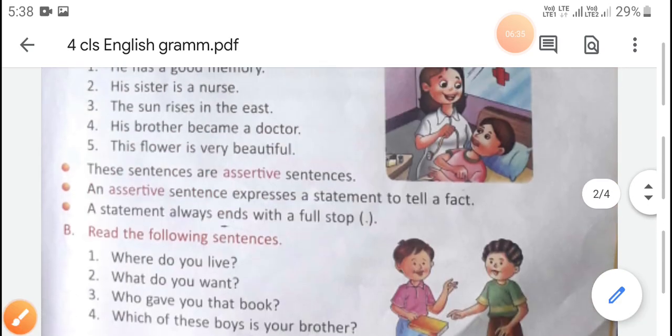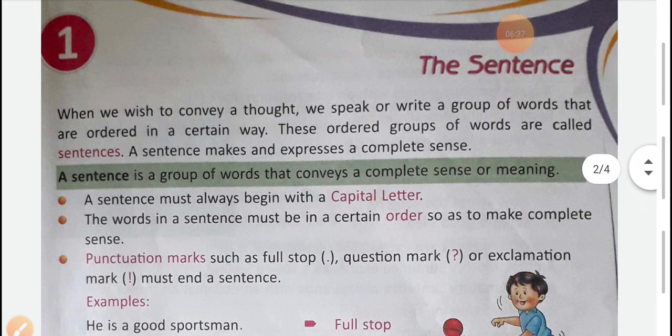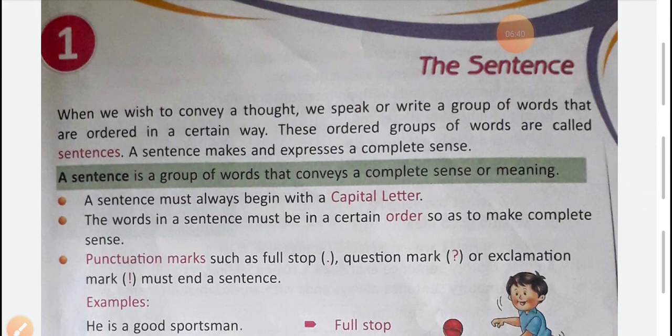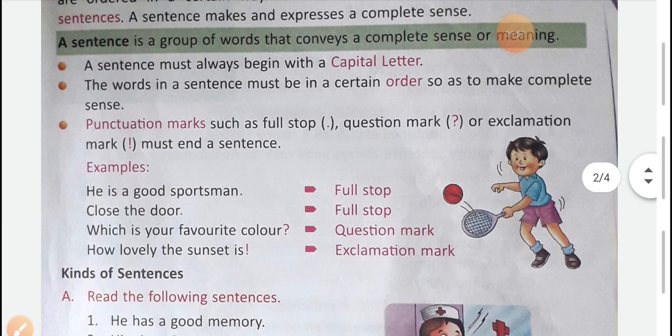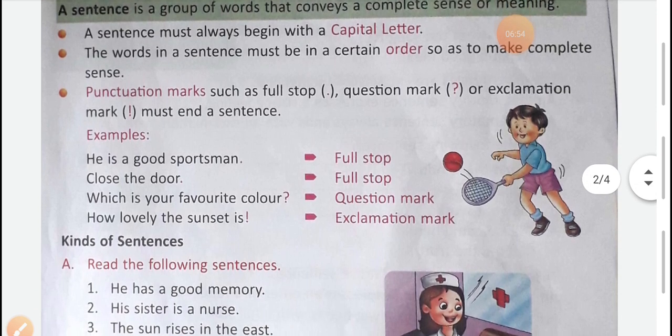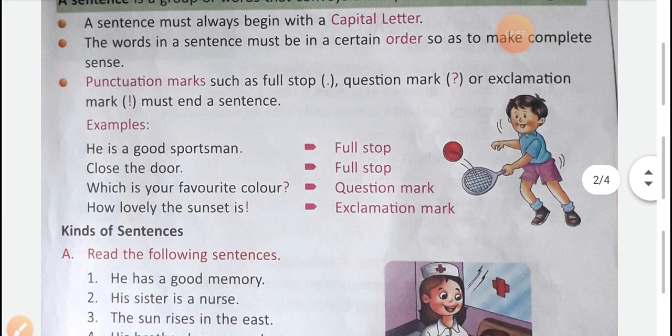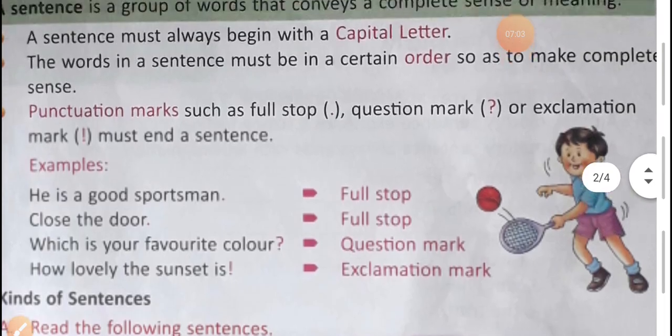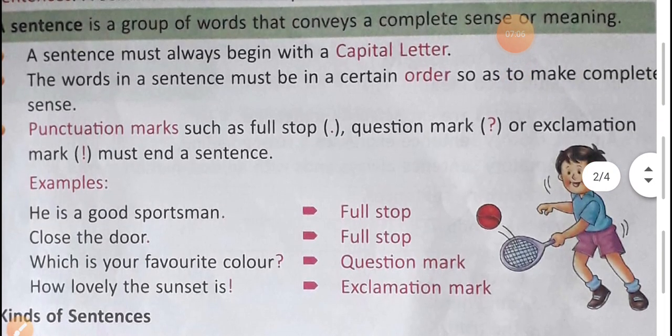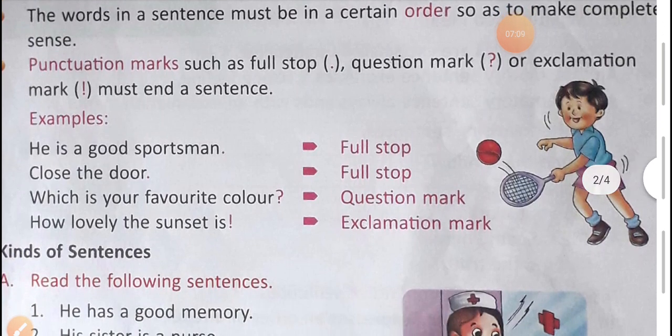So this is the lesson. Now once again I am reminding you, our lesson is the sentence. A sentence is a group of words that conveys a complete sense or meaning. It has different kinds of characteristics. First one, a sentence must always begin with a capital letter. Second one, the words in a sentence must be in a certain order so as to make complete sense. Third point is punctuation marks such as full stop, question mark or exclamation mark must end a sentence.